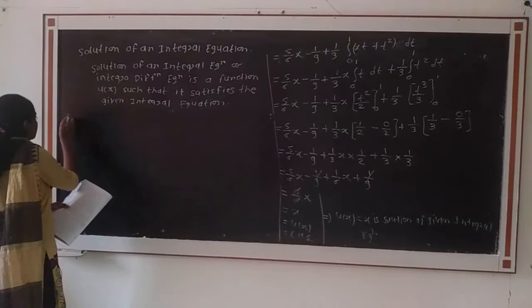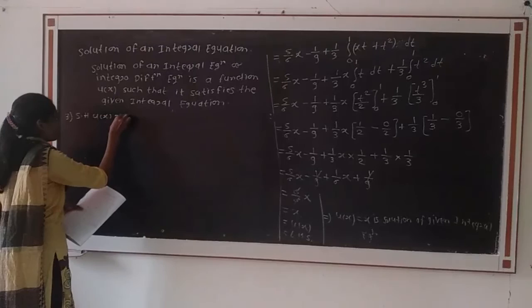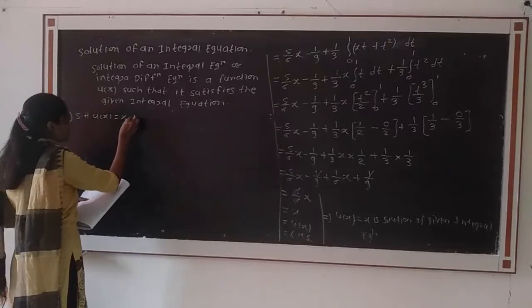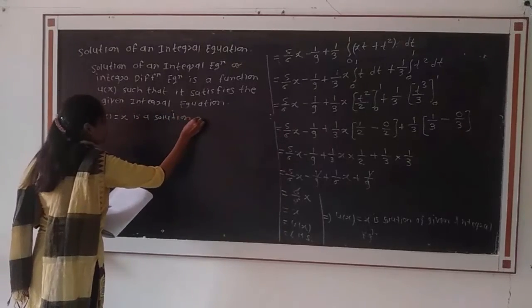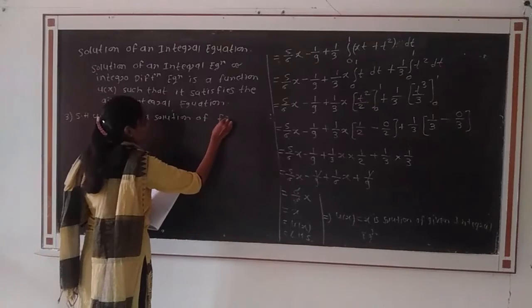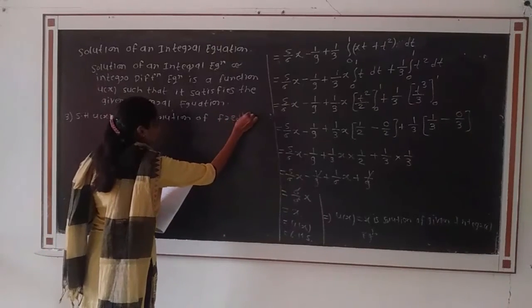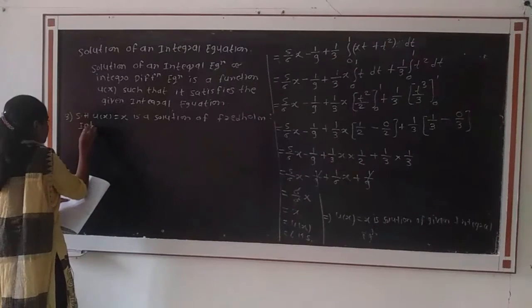Third example: show that u of x is equal to x is a solution of the Fredholm integral differential equation.